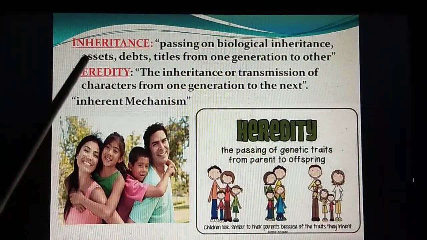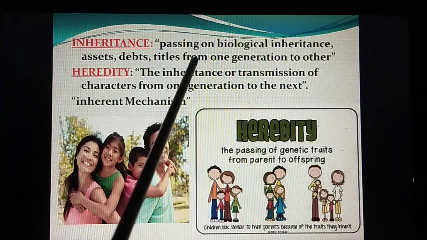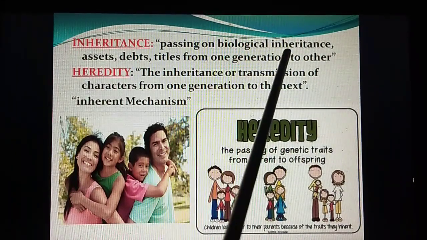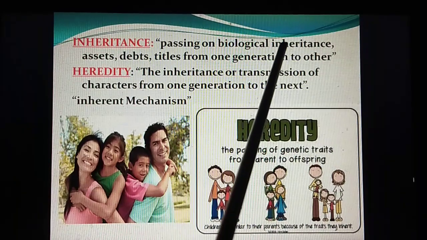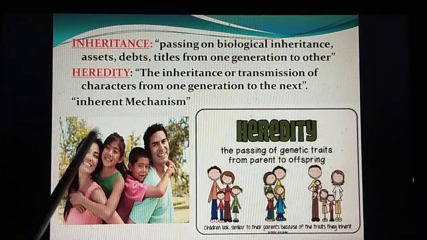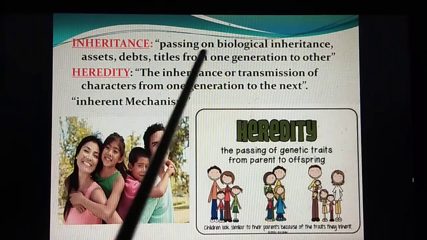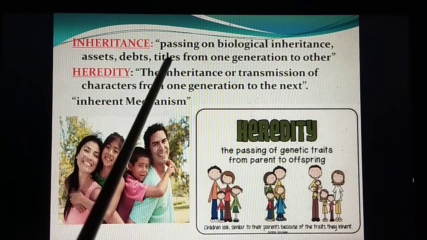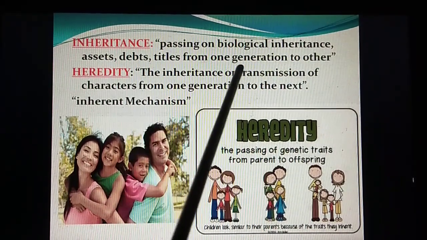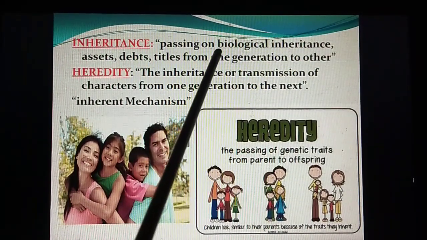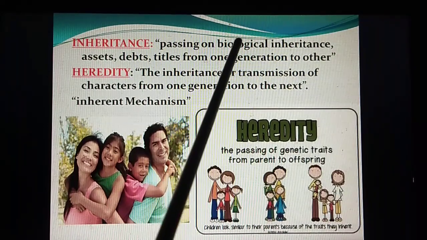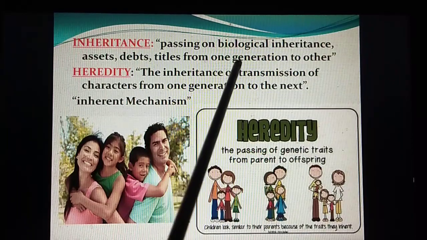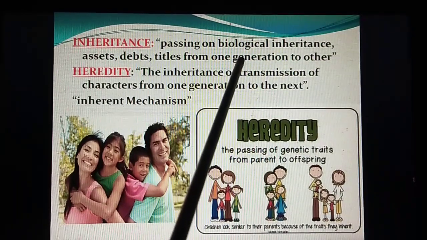So what is inheritance? It is the passing on of biological inheritance. Biological inheritance is where we get the characteristics from our parents. And we also inherit some assets, debts, titles or rights from one generation to another. So inheritance can be considered not only the characteristics but also the other things which we get from our ancestors or from our parents.